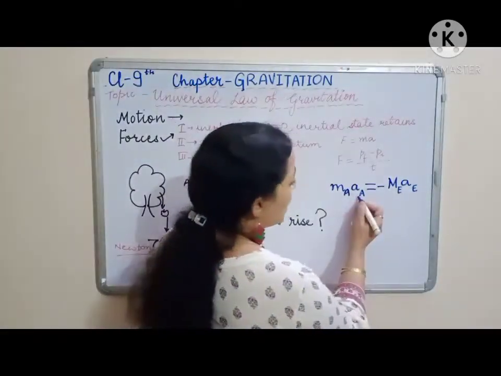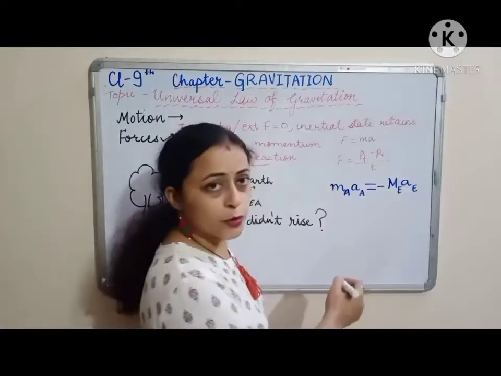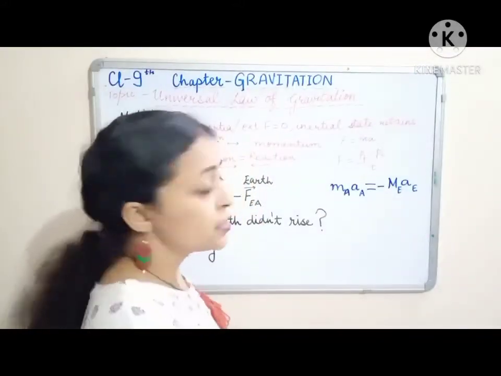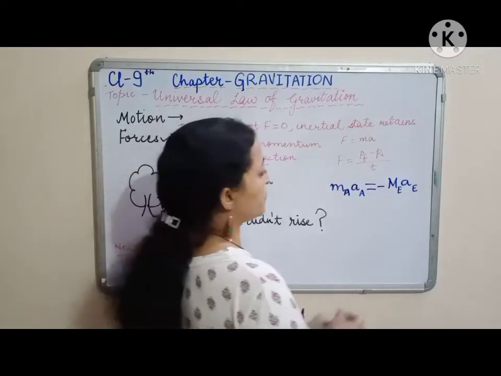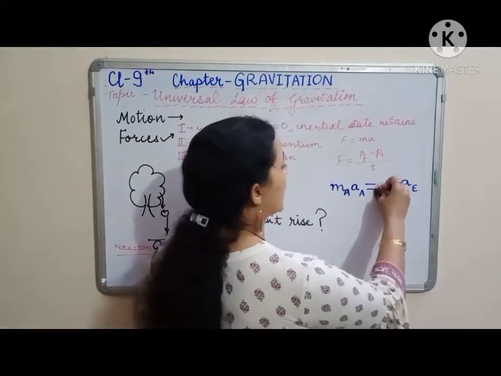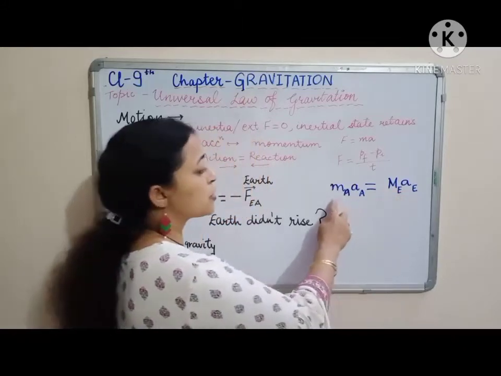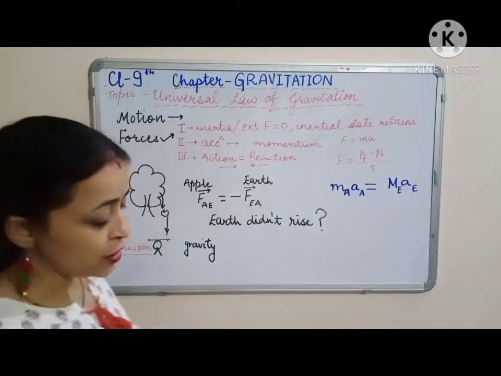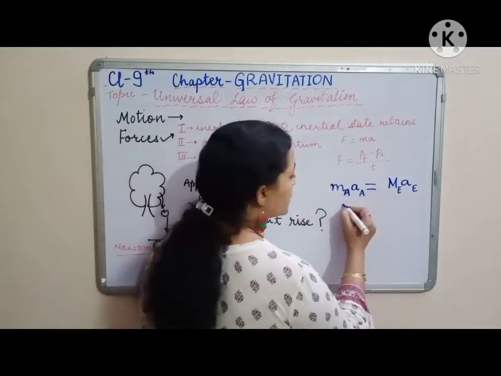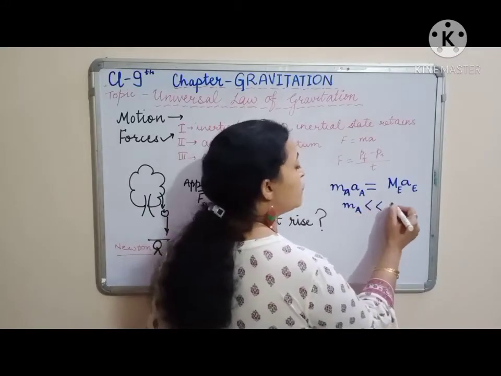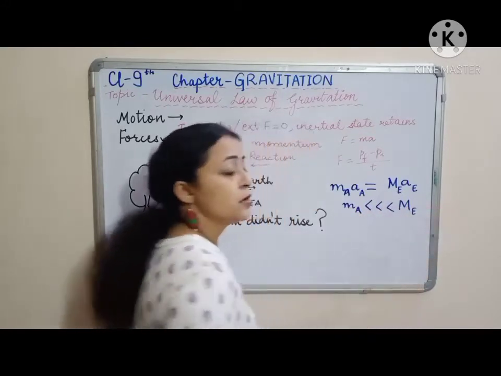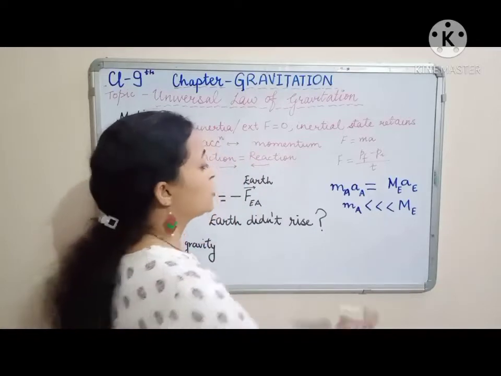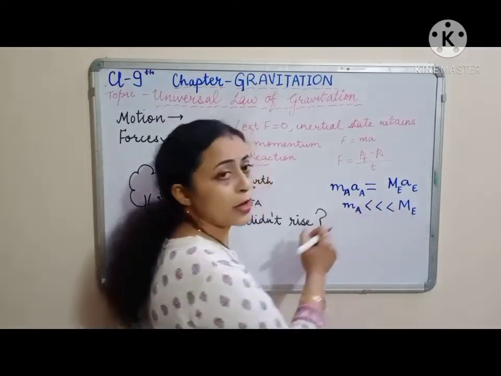Now, these two are in product form. Here also the two terms are in product, right? Magnitude wise, because the minus sign is only showing us the direction, upward and downward. So if I consider only the magnitude, we have this left: mass of apple into acceleration produced in apple equals mass of earth into acceleration produced in earth. On comparing these two, mass of apple is very, very less as compared to mass of earth. Mass of earth is in powers of 10 to the power 24, but mass of apple is in grams only.